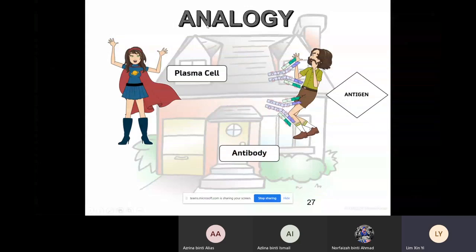But bear in mind that the antibody does not destroy the antigen directly. How does the antibody attack the antigen? You can refer to your topic 11.1, the interactions between antibody and antigen, for example neutralization and opsonization. So at this moment, the antibody will attack the antigen and the rest will be taken over by these interactions. So that is our humoral immune response.